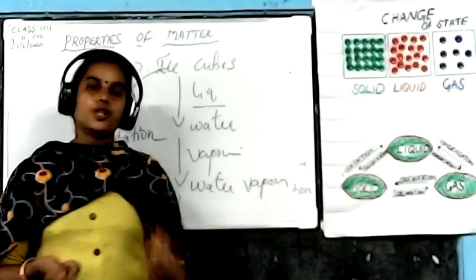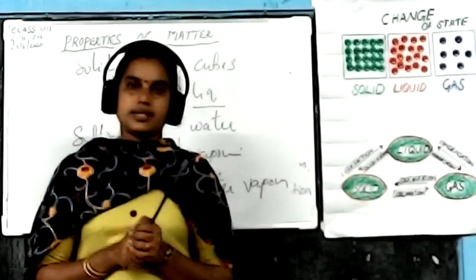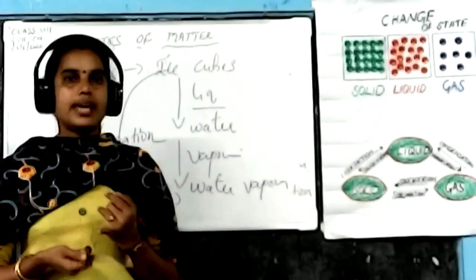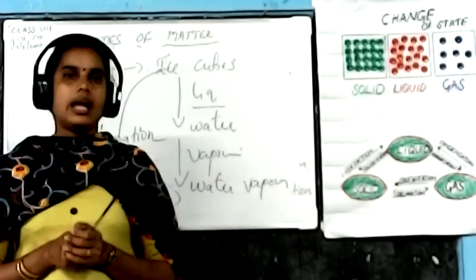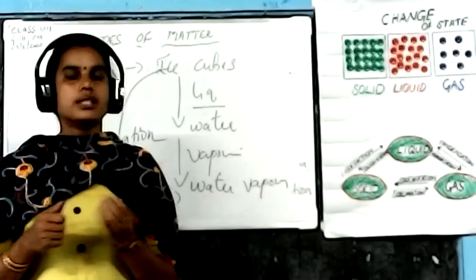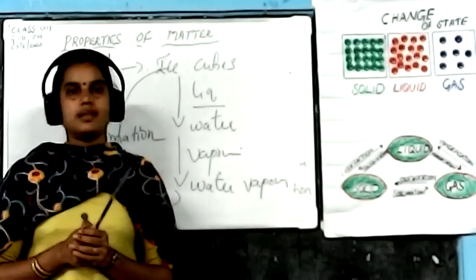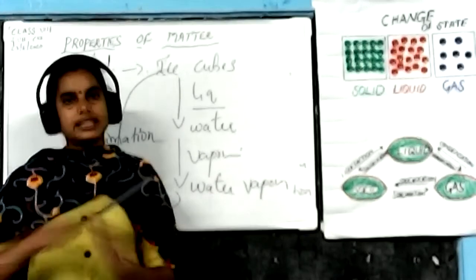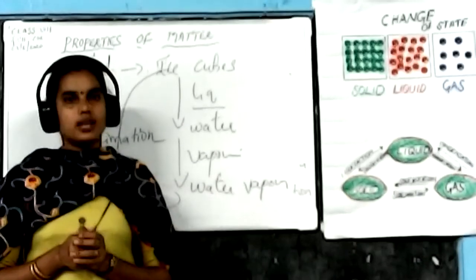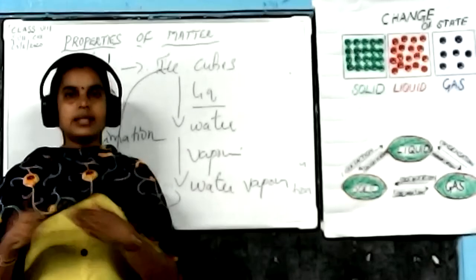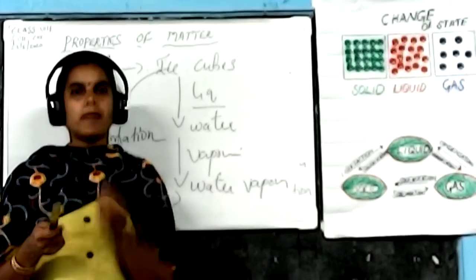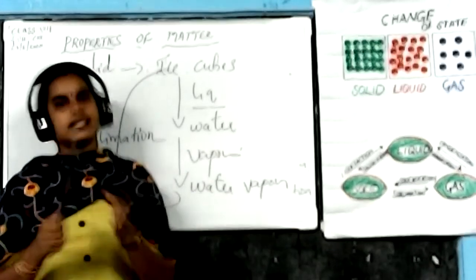Here we saw two activities. What are the two activities? First one, we take a beaker which contains water and add some sugar or some crystals of potassium permanganate. What happened to the crystal? The crystal completely dissolved. Can you see the crystal? No, because the crystal completely dissolved and formed minute particles. Okay, that is tiny particles.